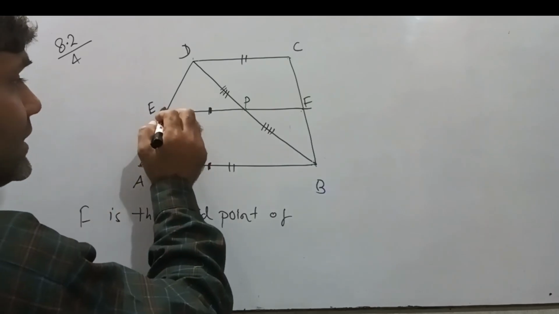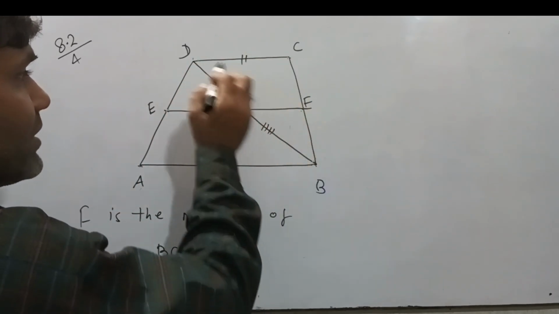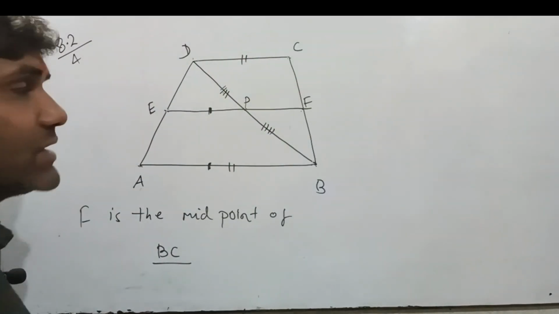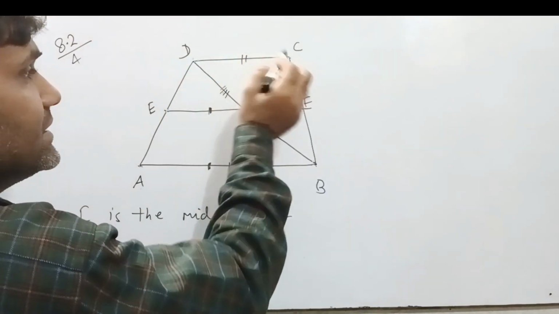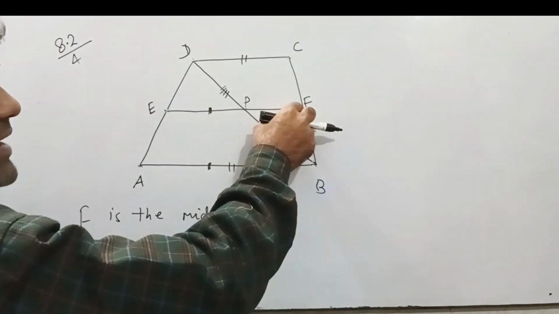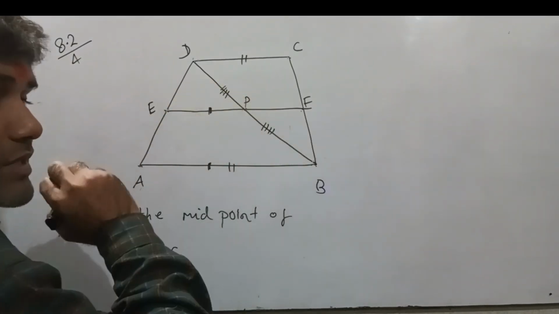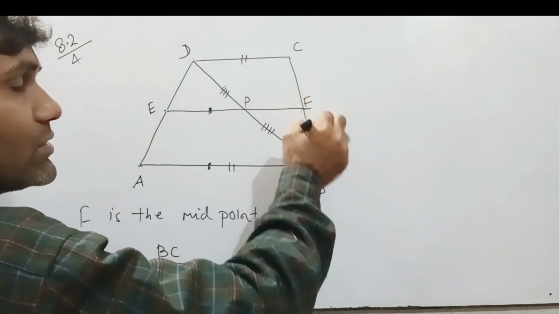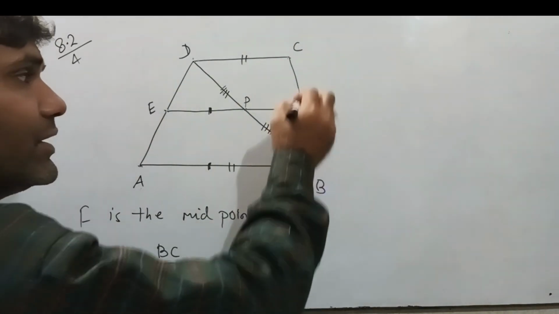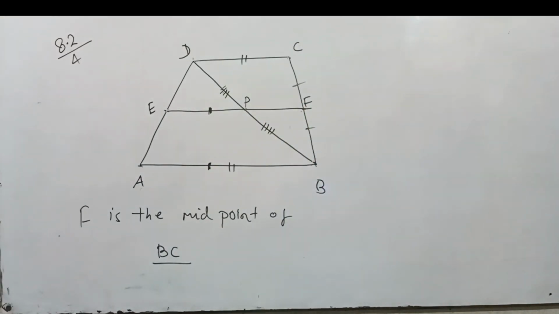Then we can say that EF is parallel to CD. If EF is parallel to CD, then PE is parallel to CD. If this line is parallel to this line and P is the midpoint of this, then this point F is also the midpoint of BC. It means this side is equal to this side. This is what we had to prove.